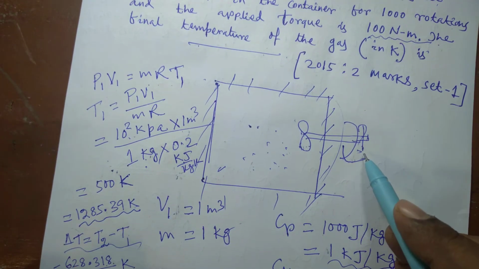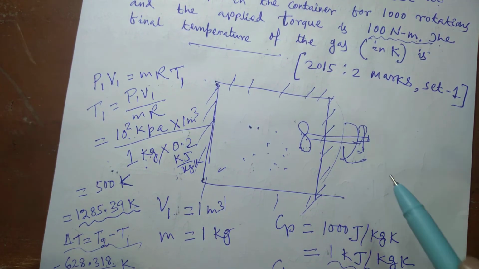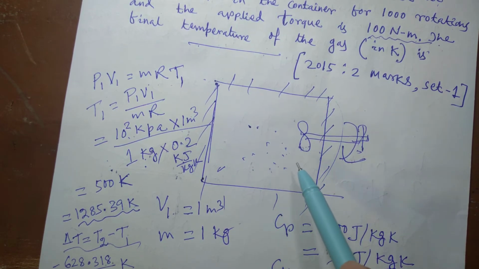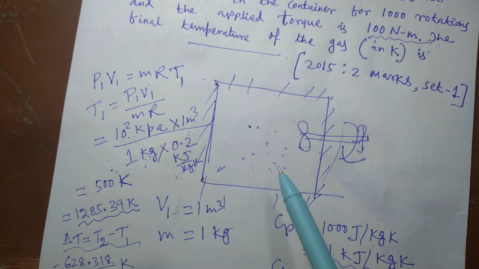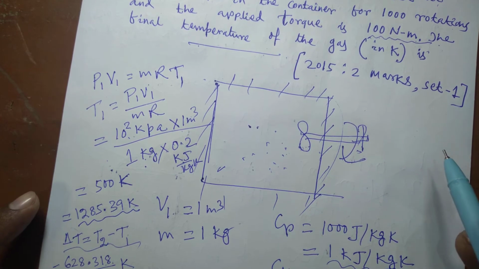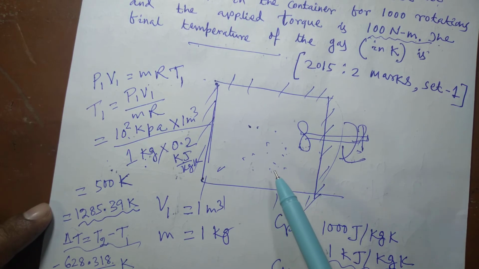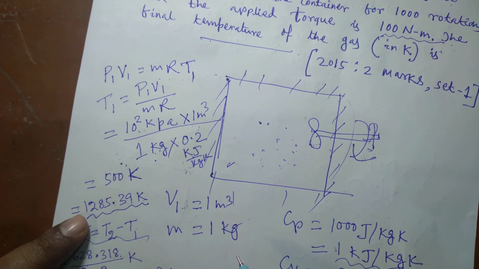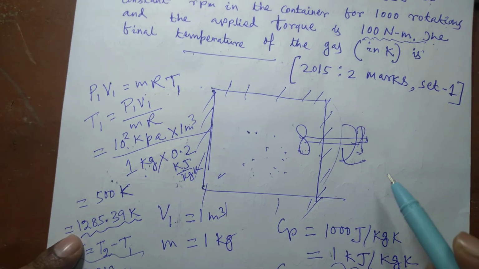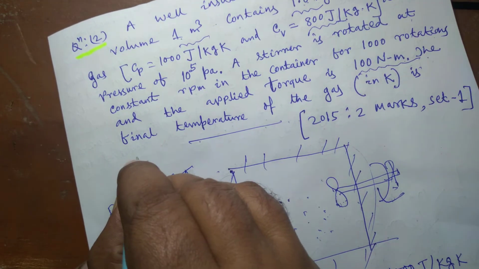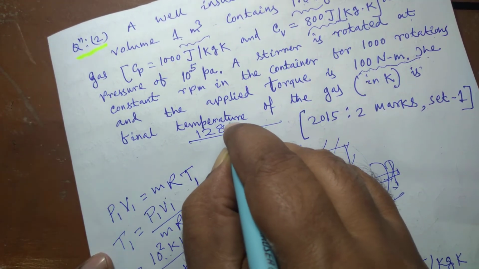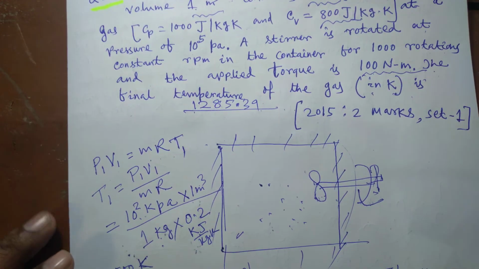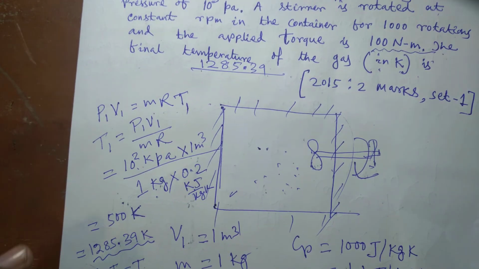Since the external work is done on the system, work is input to the system, and no heat dissipation takes place, the internal energy of the gas increases. And since internal energy of an ideal gas is a function of temperature only, the temperature of the ideal gas also increases from 500 Kelvin to 1285.39 Kelvin. So the final answer will be 1285.39 Kelvin. So this is the answer to question number 2.